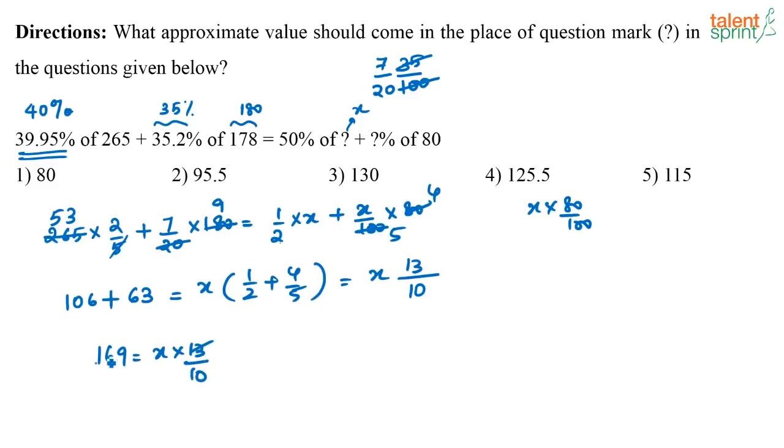Now you know 13 squared is 169. So if you cancel it out, you will get a 13 here, or I can say x is equal to 130. So the answer that we are looking at here is option 3, that is 130. Yes? See, depending on the options that are given, you can approximate the values in the question. Okay, if the options are too close, then it's very difficult for us to approximate. But if the options are fairly spaced far away from each other, then you can approximate and solve. So the answer for this is option 3, 130.